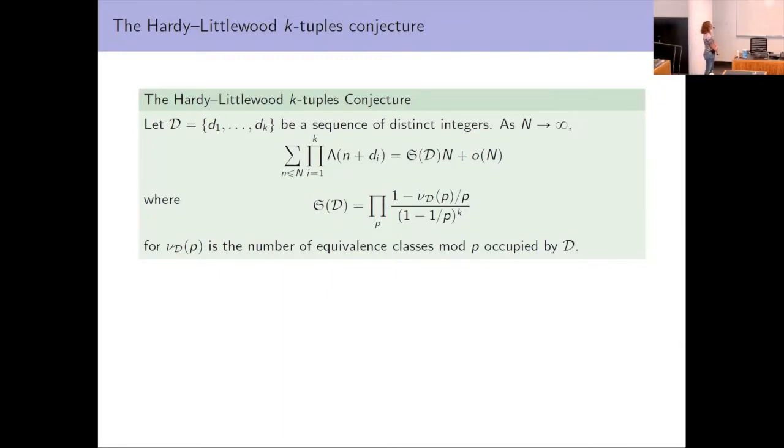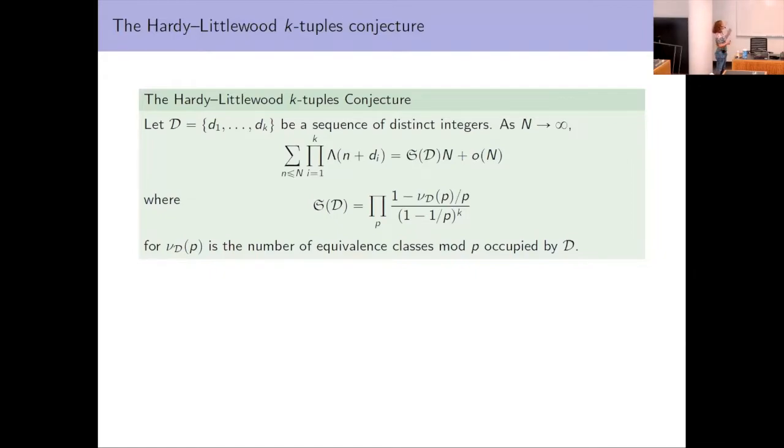And it can be written as a product over primes of 1 minus nu d of p over p, divided by 1 minus 1 over p to the k. And so at each local factor from a probabilistic viewpoint, we can think of this as correcting the random model. And so if we need n plus di to all be simultaneously prime, then for a small prime p, we want none of the n plus di to be 0 mod p. And so if you were assuming that the primes are all independent, then you would guess that n plus di are independently non-zero mod p with probability 1 minus 1 over p. And so the probability that none of them are 0 mod p is 1 minus 1 over p to the k.